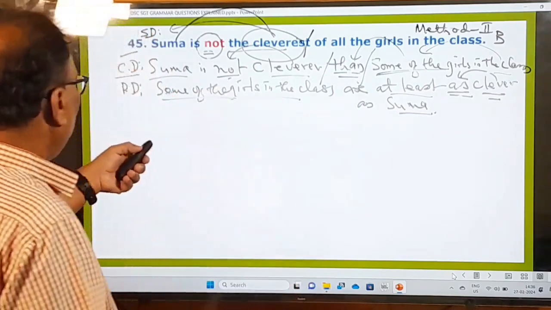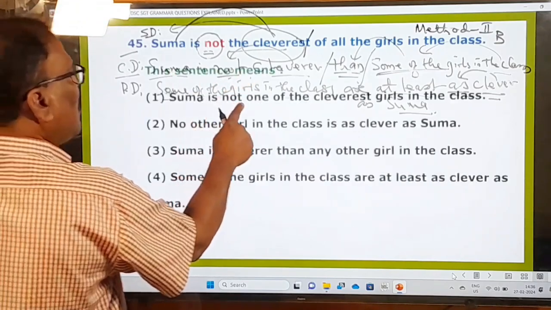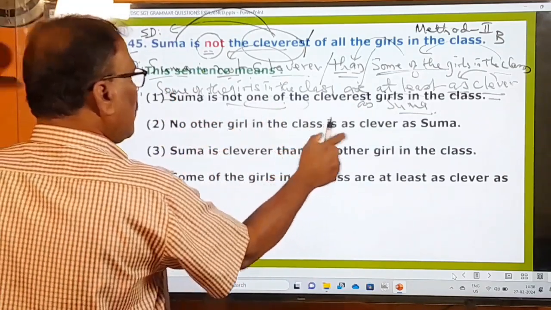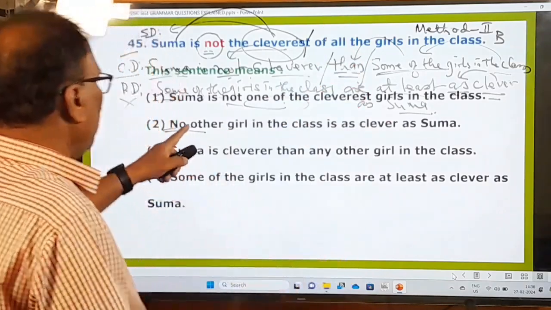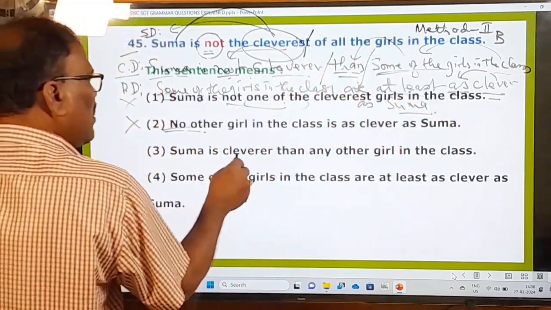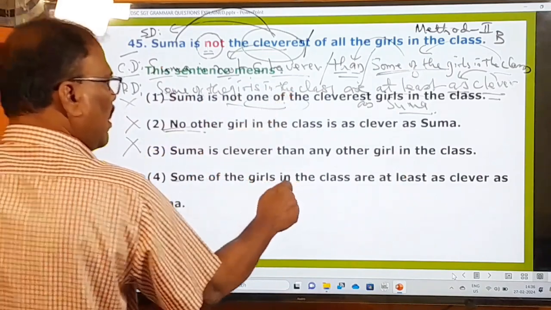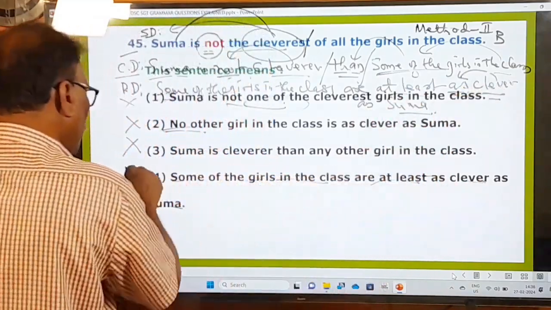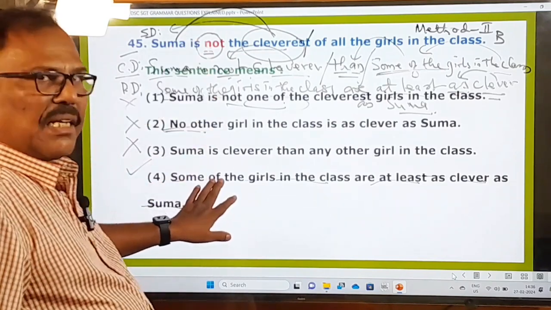And now let's move on to the options. What are the options? Suma is not one of the cleverest girls in the, no, one of the is not used. No other girl in the class. No other is the second method, method 2, type A. When you change that sentence into positive degree, it will begin with no other. So it is not that. It is method 2, type B. That's why this is that. Suma is cleverer than any other girl. No, this is wrong. Some of the girls in the class are at least as clever as Suma. So this must be your answer. This is the superlative degree sentence, and the sentence is here in the positive degree.